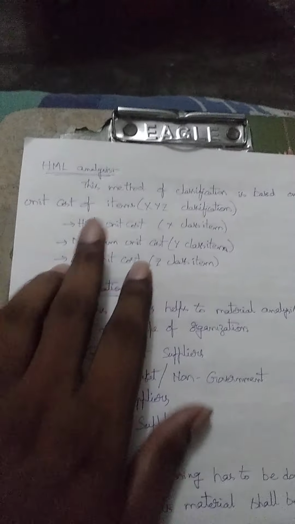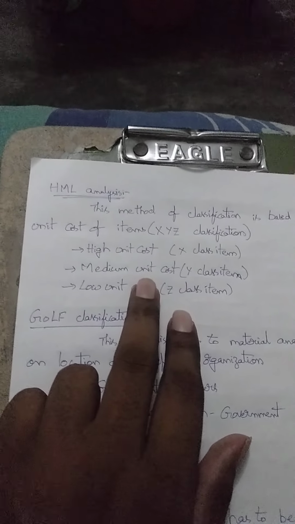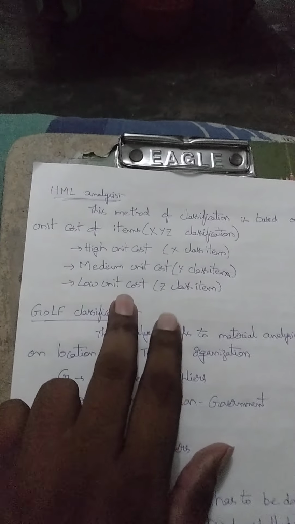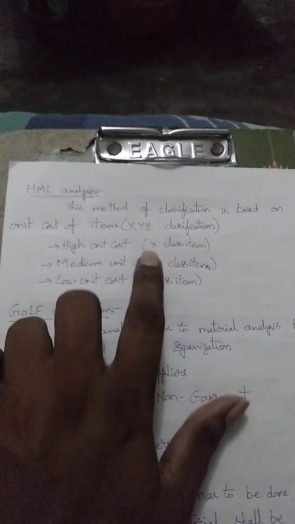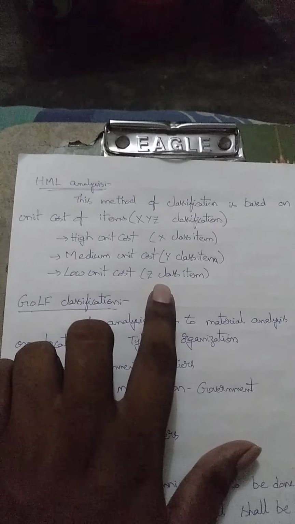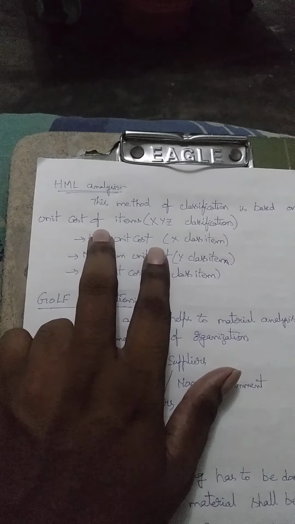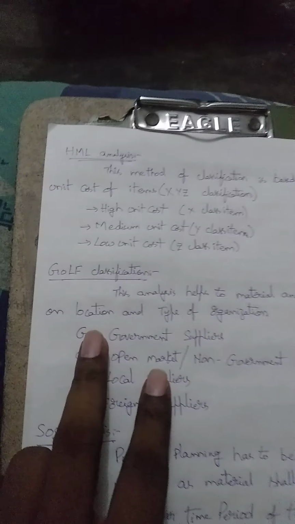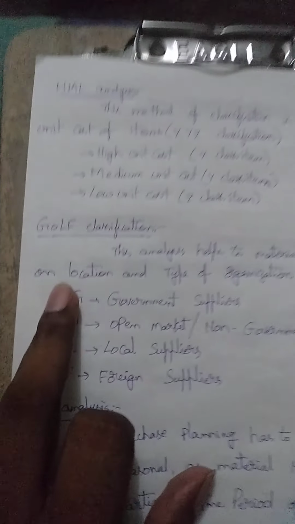So always high-value raw materials are in the H category, medium-value ones in the M category, and very low-cost raw materials in the L category. Okay, these are also mentioned as X classification, Y classification, Z classification. HML analysis is also termed XYZ analysis. In some textbooks, XYZ analysis is used, in others HML analysis; everything is common. Okay. Then the next one is GOLF classification.